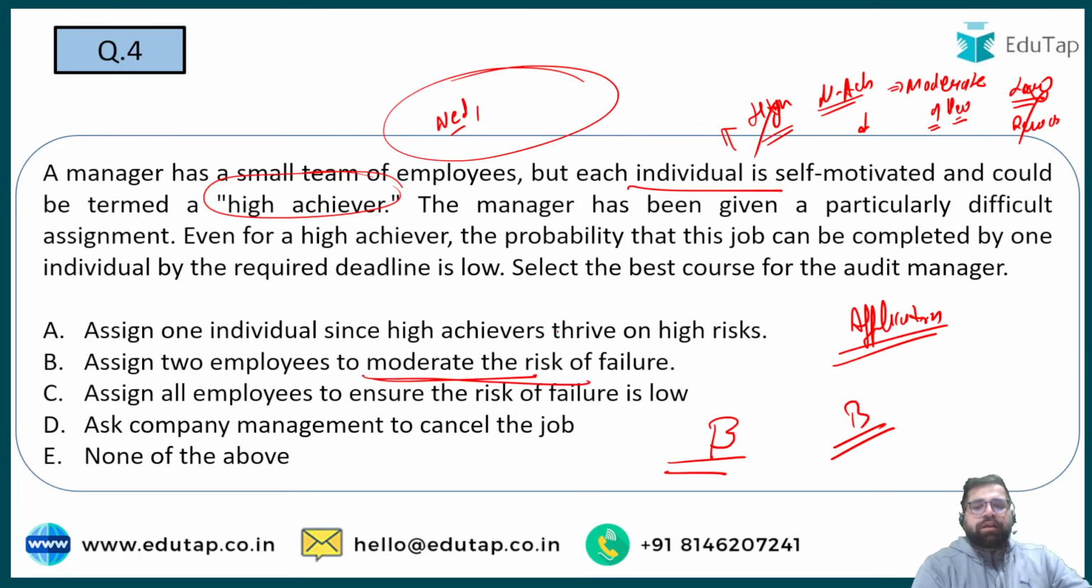Moderate risk means what? That over here the chances of failure are not that high. The chances of achievement are also not that high. So you will be working at that particular level wherein you can manage the risk. So you can manage the risk at moderate risk of failure. So it's better to assign that.